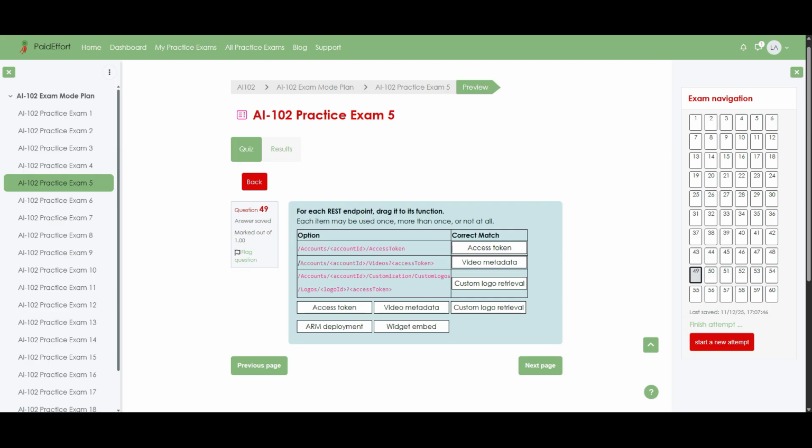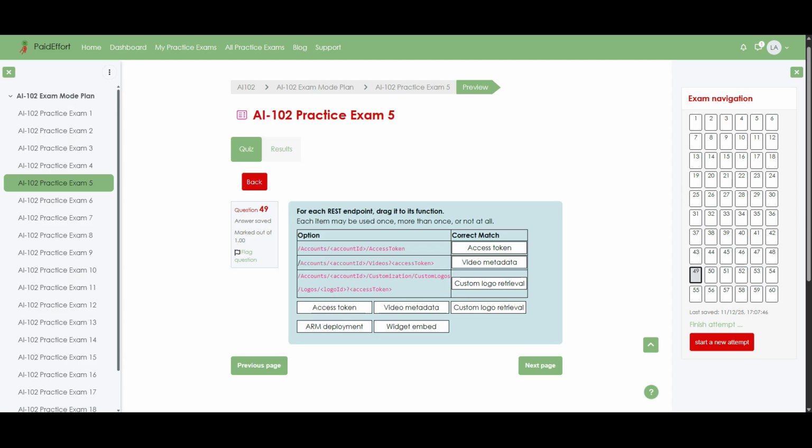I am now going to explain how each answer fits its correct match. To begin with, the auth access token endpoint exists solely to issue an authentication token. This token is required before any additional REST calls can be made, much like signing in before accessing protected areas of an application. Because of this, access token is the only correct mapping. Next, the videos endpoint focuses on managing video information. It exposes details such as metadata and associated properties, so video metadata is the correct match.